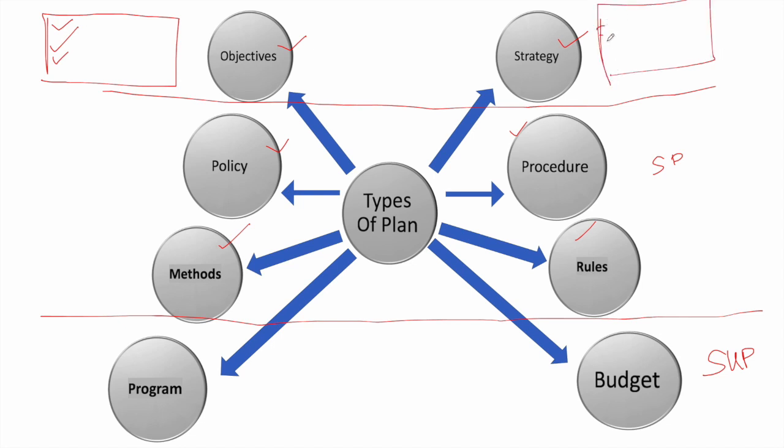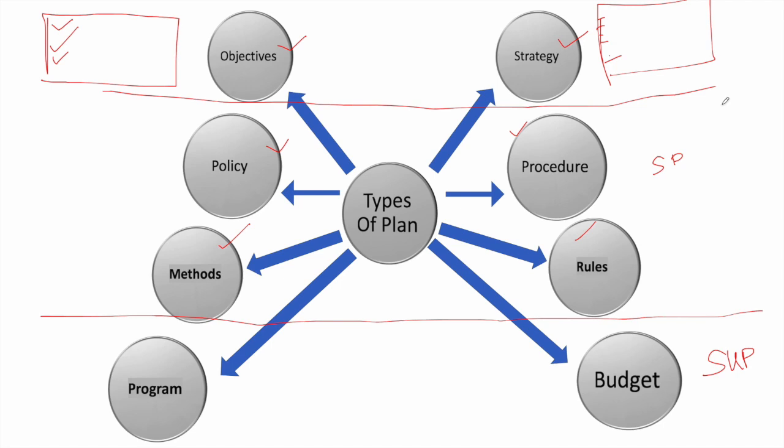All the phrases and all the points of the strategy you may write here. The same way procedure, rules and budget, all these you can write. So in one diagram, in one mind map, all the types of plan and all the points related to them you will have in one place. Okay, so for your convenience I would be showing it separately one by one.